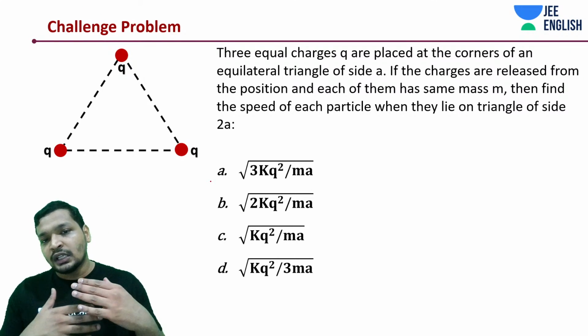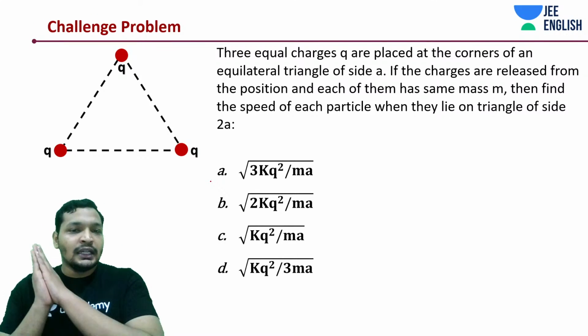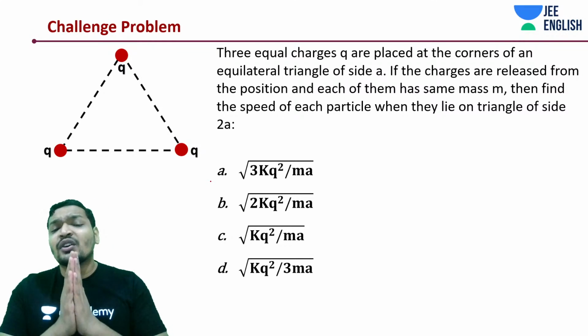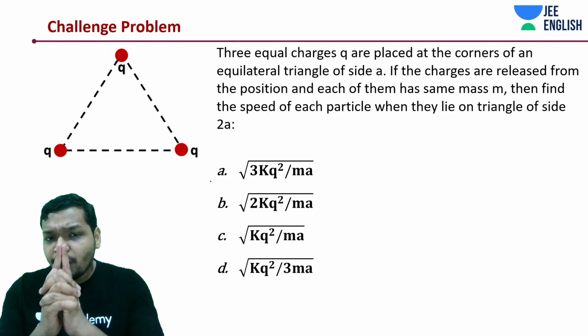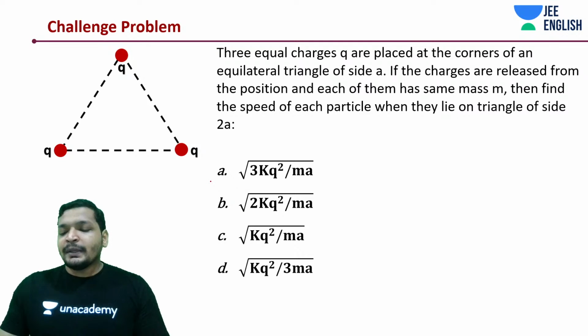We discussed two things. One is electrostatic potential energy of the system. And the other thing is we discussed electrostatic potential energy of one charge in that system. So let me read out the question.